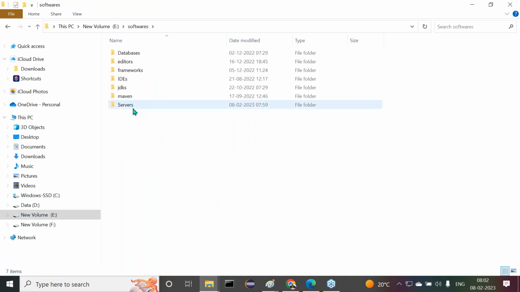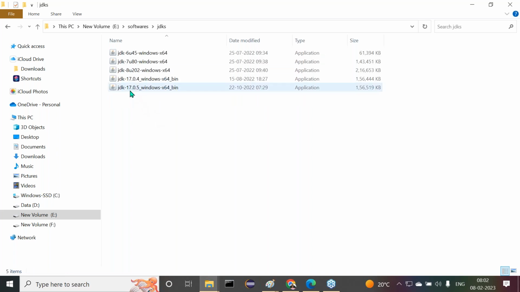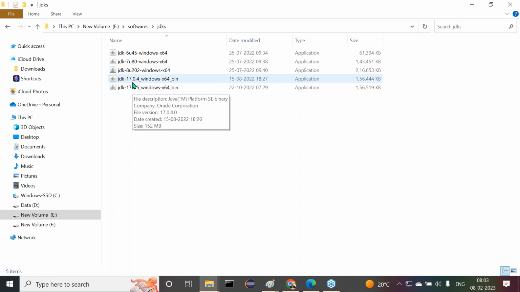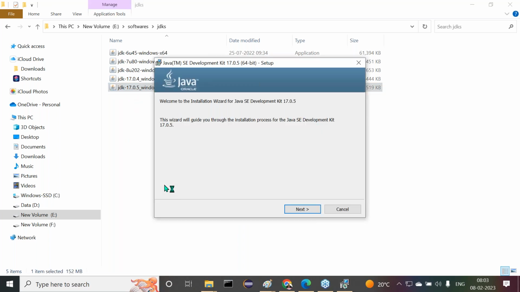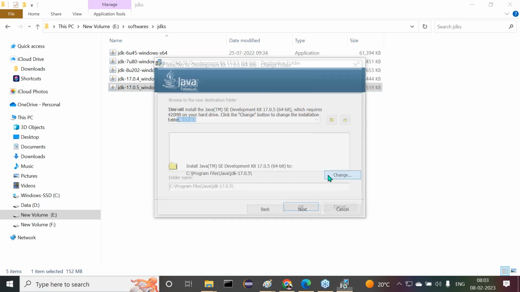Where should I go? Software. Then here I need to go for JDKs. 17.0.5 and 17.0.4 are both available there. I can install anything. Let me install this particular one. Or else, if we are not having the 17th version, it is better to install the 11 version, no issues. Right now let's see this one. Click on the next button. Now here I want to change the location.